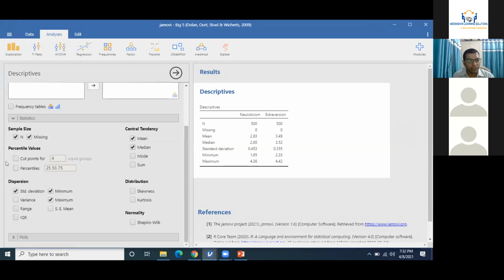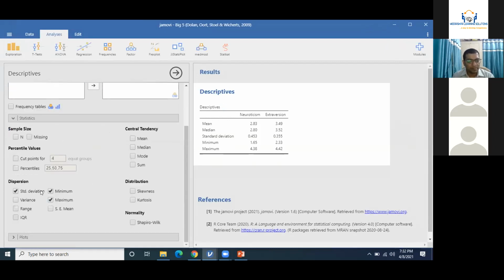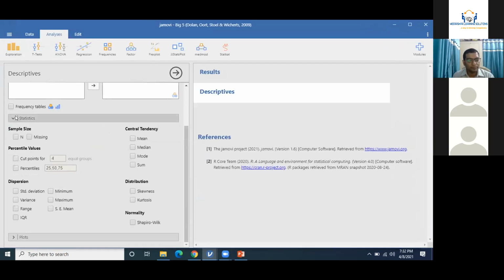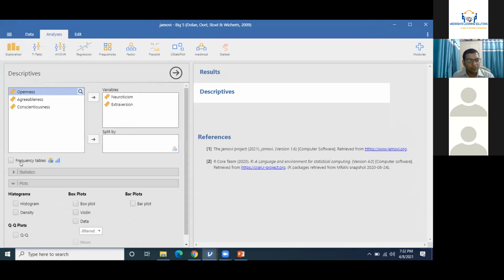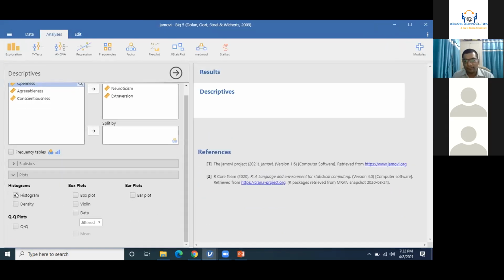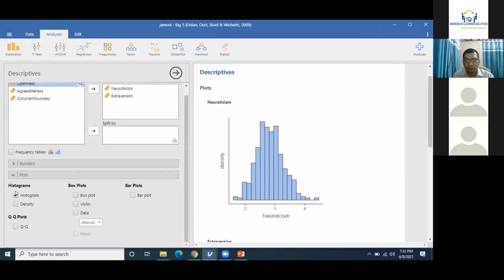I will remove everything from statistics so that this table will disappear, and I will click only on plots. Now you can see the better histograms.